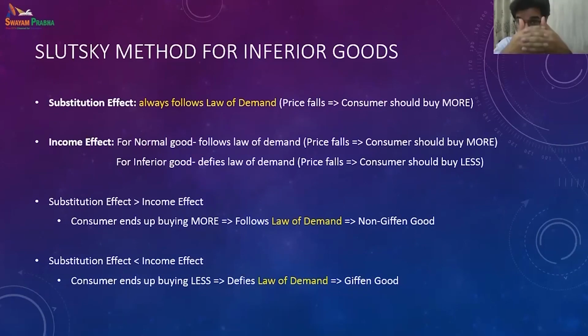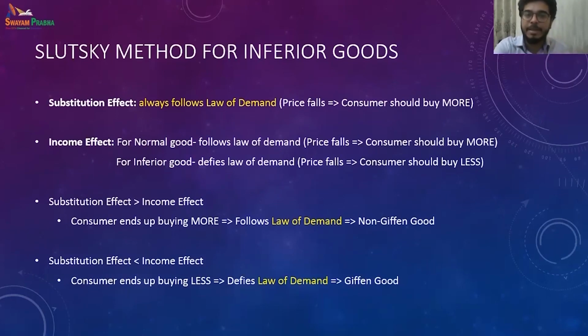If the income effect is weaker than the substitution effect, then the substitution effect is more powerful. Then they say, even if you say that I should not buy more, I think we should buy more. So my substitution effect dominates the income effect's decision, and they finally end up buying more.